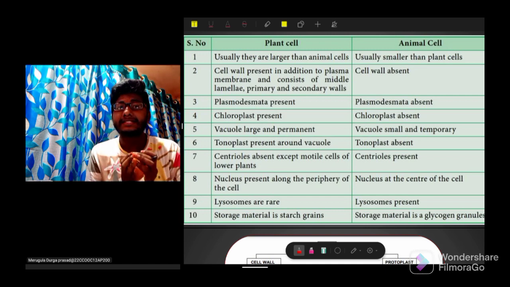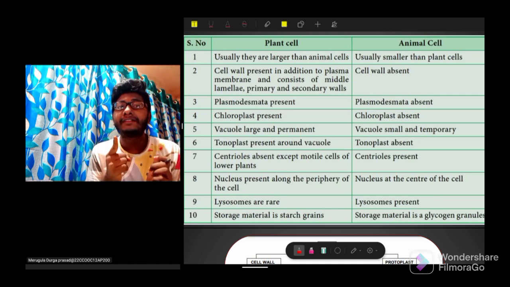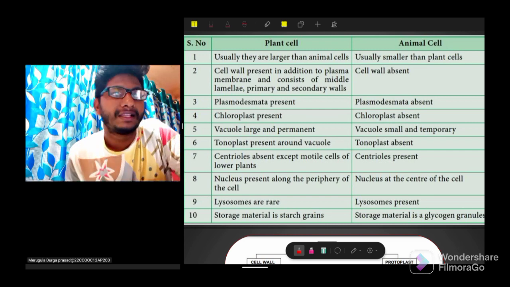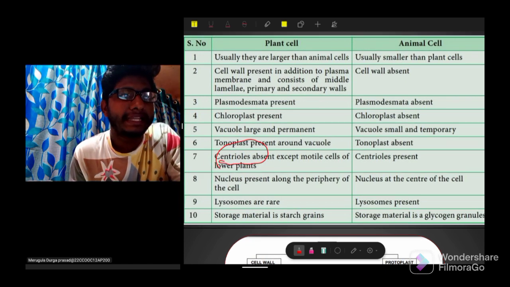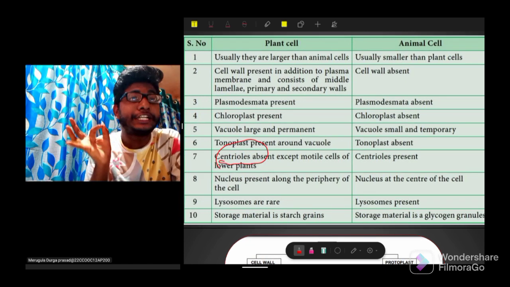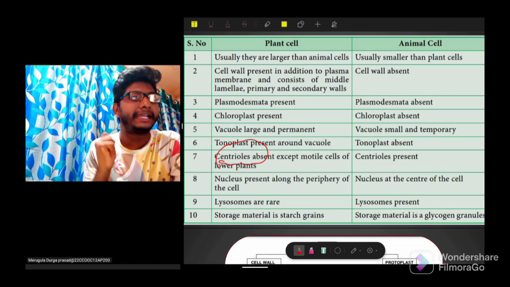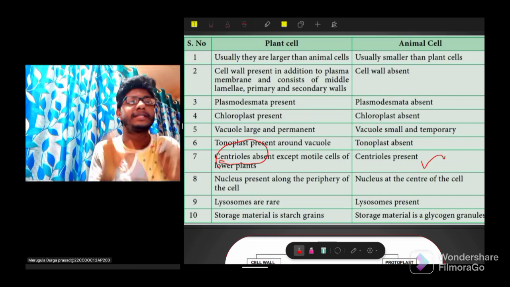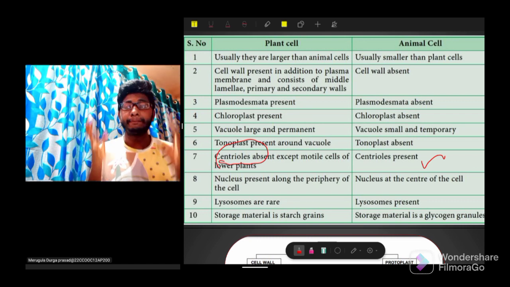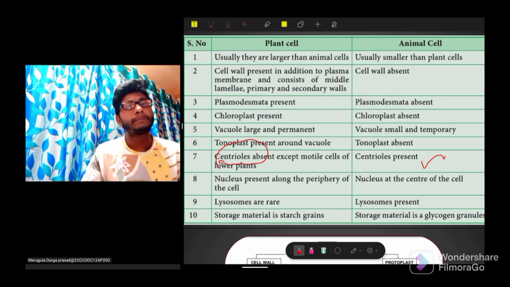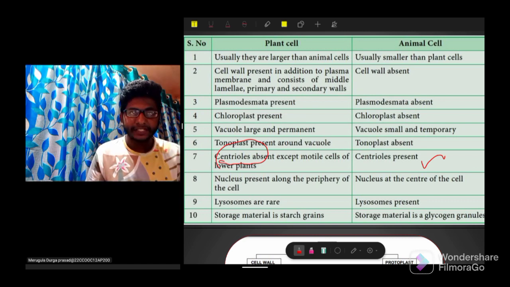Usually plant cells do not have centriole. In case of plant cells, centriole is absent. In case of animal cells, centriole is present. Centriole is an important cell organelle which helps in the process of cell division.